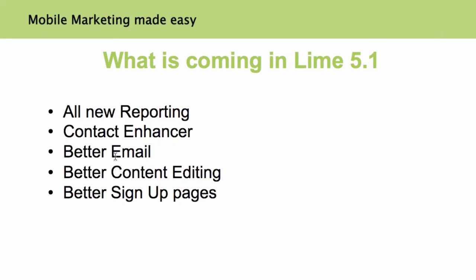Now, three more things that we'll do better in Line 5.1. First is a better email tool. Right now, the email tool is nice. We use it as well to communicate with our customers. There are very limited ways to design the email itself, and we'll improve that as well.